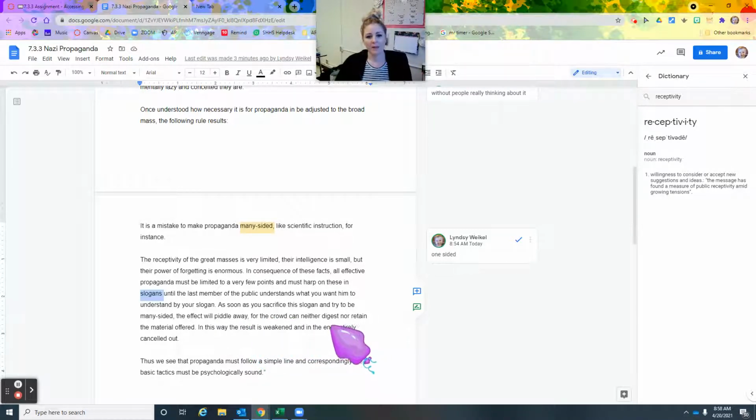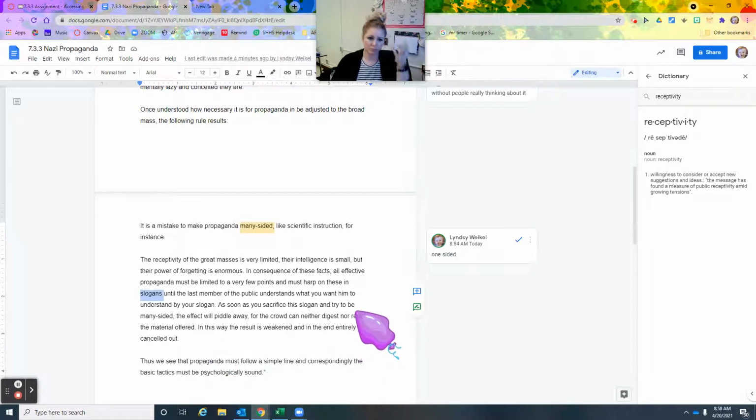For the crowd can neither digest nor retain the material offered. So if it's too large a concept, if there's too much difficulty in understanding and processing it, people can't digest it. They can't make sense of it. And if they can't make sense of it, they're not going to remember it.